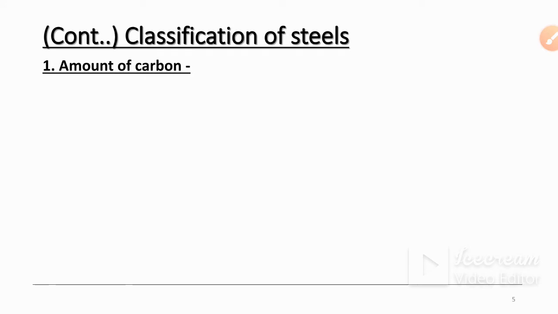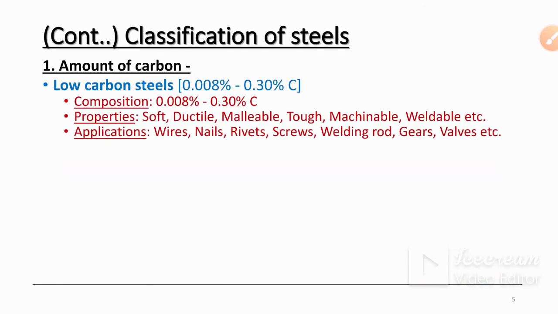The first major classification is amount of carbon. We have already seen low carbon steel, up to 0.30% of carbon. The composition is this, and the properties are: soft, ductile, malleable, tough, machinable, and weldable. As the percentage of carbon is very low, the alloy is very soft and ductile. Applications: wires, nails, rivets, screws, welding rods, gears, valves are mostly the applications of low carbon steel.